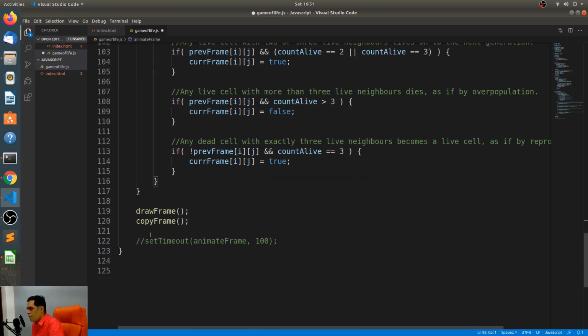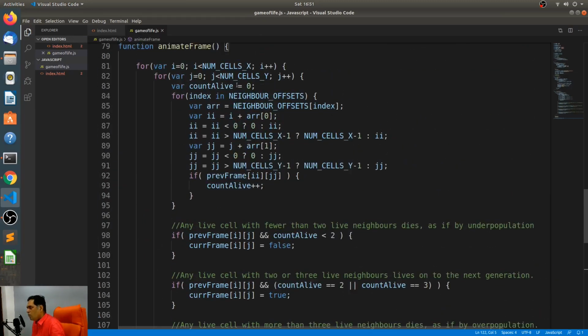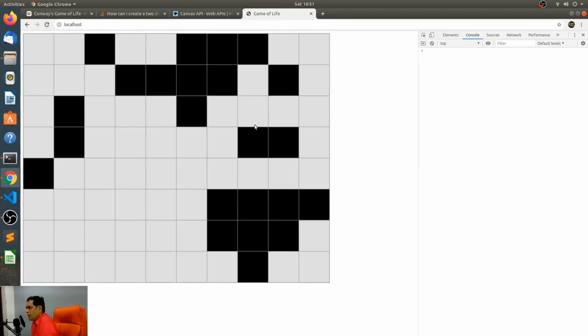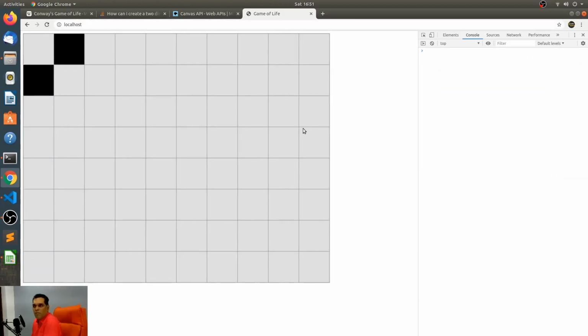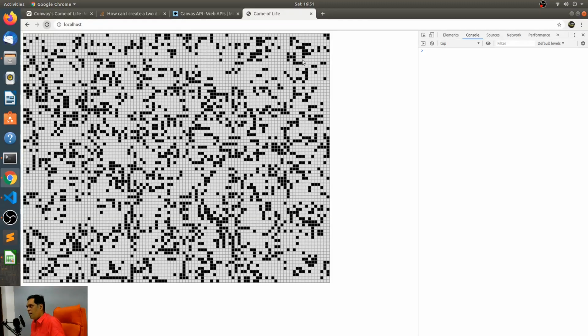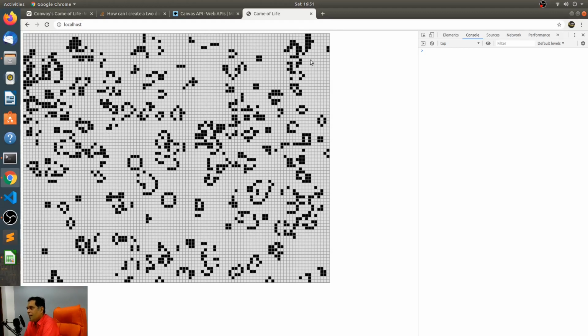Call this set timeout. So now hopefully, I'll keep the grid to just this, and now let's see what happens. So that's basically the game of life. You didn't see a lot happening over here because we have too few cells, but let's just increase the number of cells once again back to 180, and let's see what happens. So that's basically the game of life.